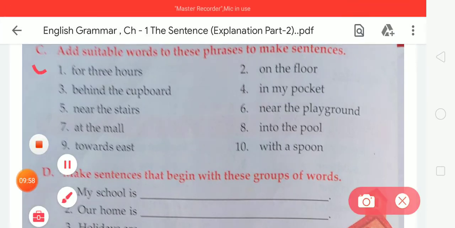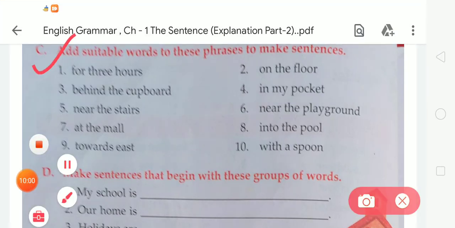In exercise C, there is: add suitable words to these phrases to make sentences. So students, we have to add suitable words to the given phrases, and after that we have to make a sentence. For that you have to write this exercise in your notebook.